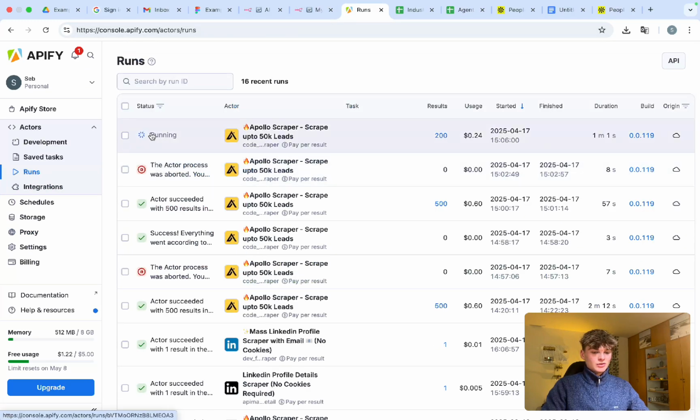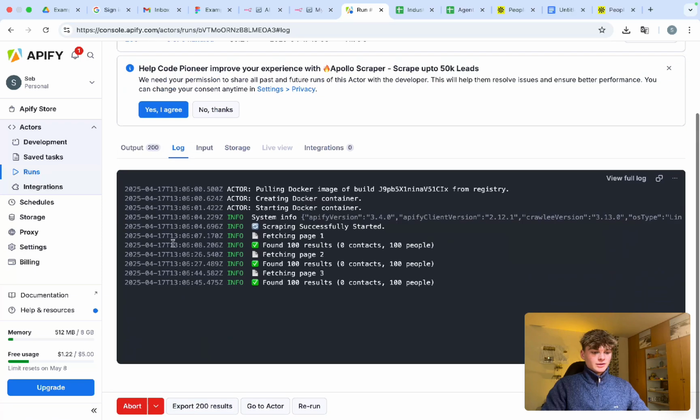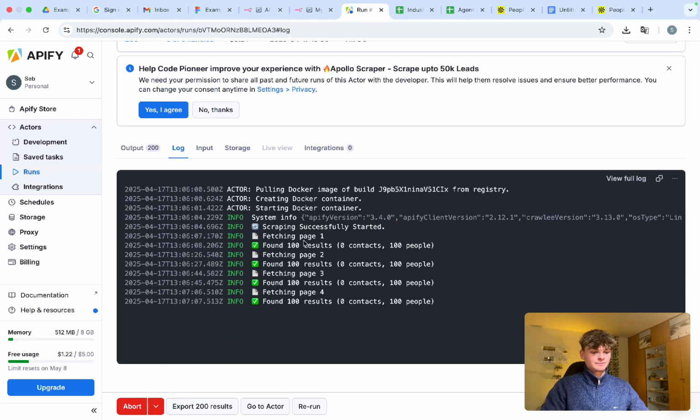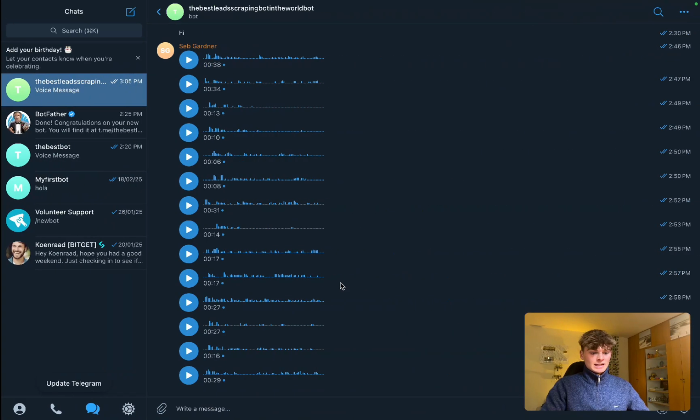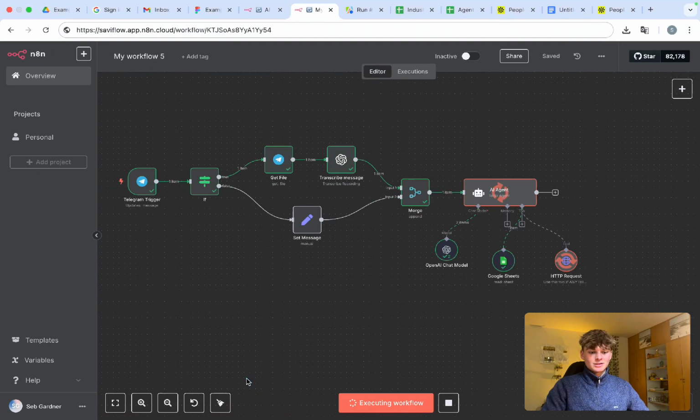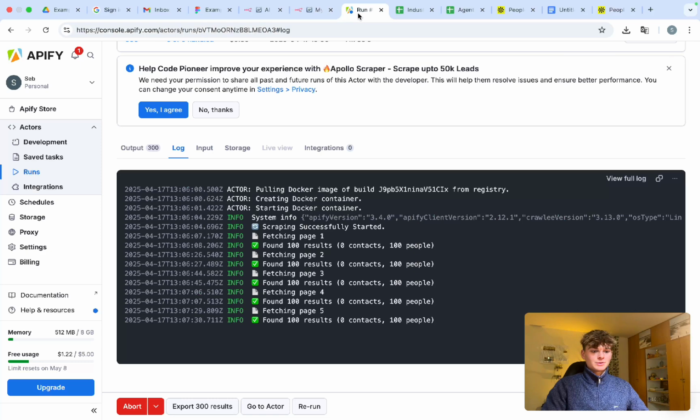If we go back to the scraper, so far it's scraped 200. Let's just allow this to run out. Everything is running perfectly at the moment, which is great. I mean, it really is pretty cool what you can do from just a 30-second message of just mentioning and talking verbally, what do you want to scrape? And then it automatically goes out and it scrapes it for you, which is pretty cool.